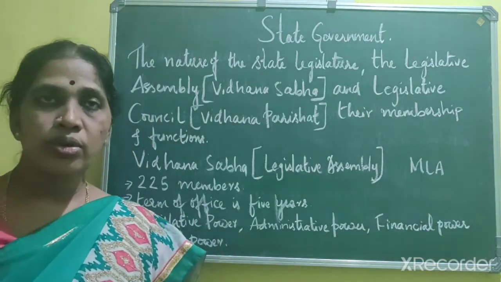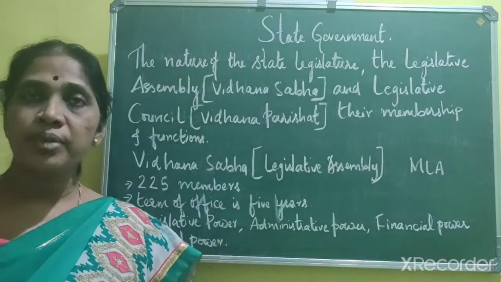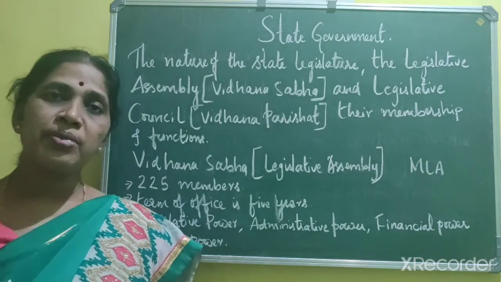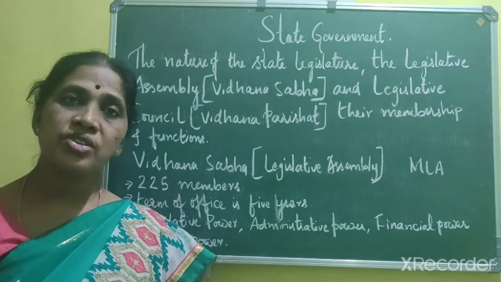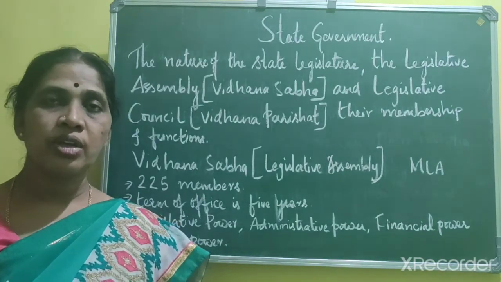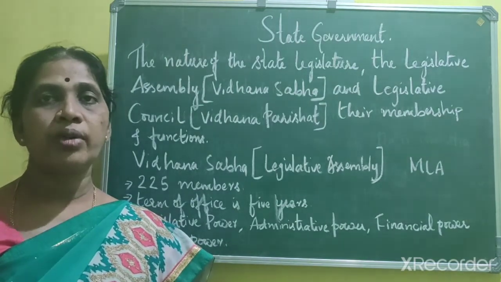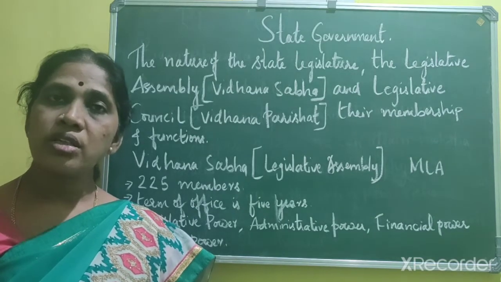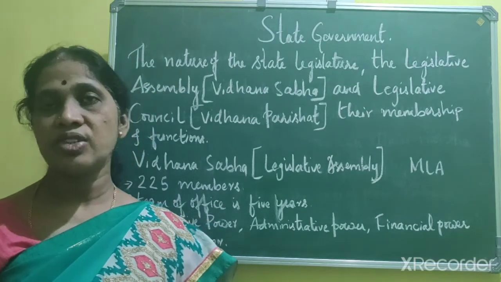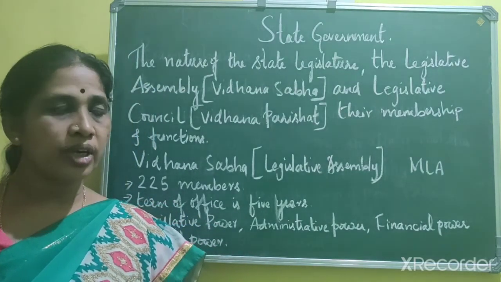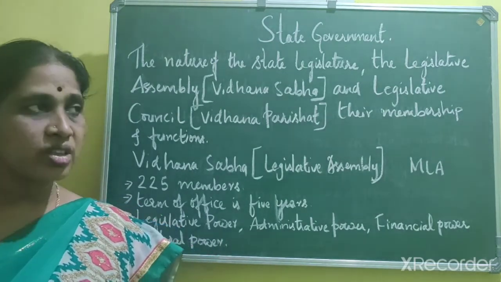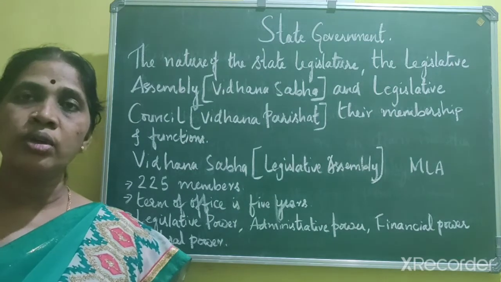So now let us know the qualification required to become the member of the Legislative Assembly. Firstly, to become the member of the Legislative Assembly, he should be a citizen of India, should have completed 25 years of age, should not be employed in any government office, should not be of unsound mind, that means mentally ill, and should not be an insolvent, that means a state of financial distress. Okay, so these are the qualifications. If an individual has to become a member of the legislature, these are the qualifications that he has to possess.